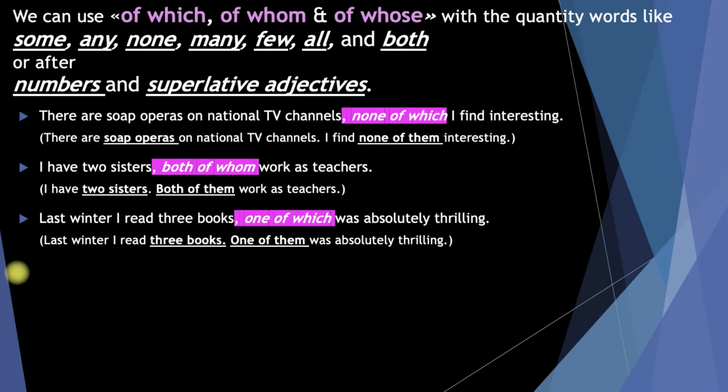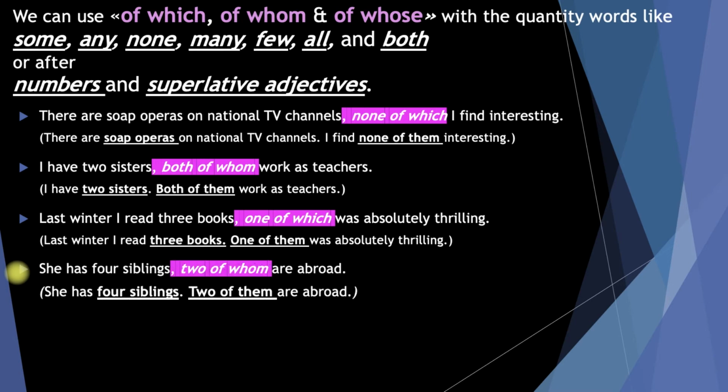Or I can say she has 4 siblings, 2 of whom are abroad. I can say 1, I can say 2 or 3, doesn't matter. It depends on what you want to use. And this again means she has 4 siblings and 2 of them are abroad. And in the last example, we are going to use a superlative adjective with of whose.